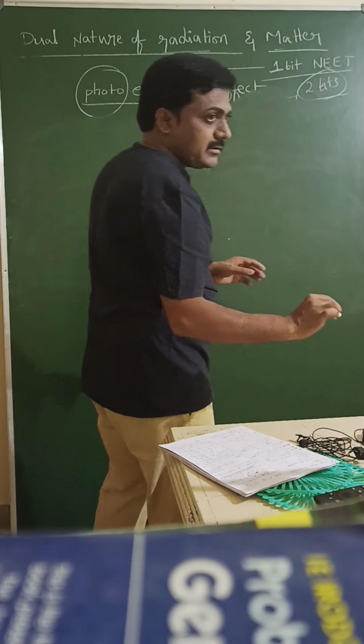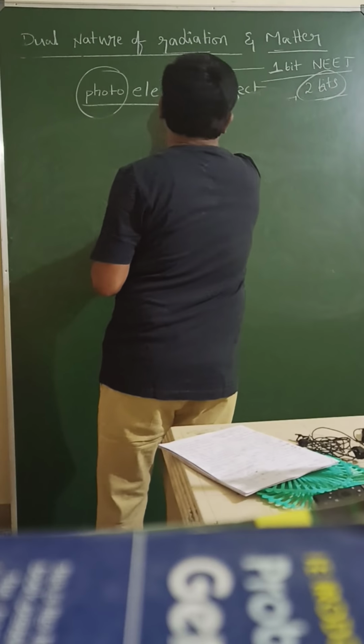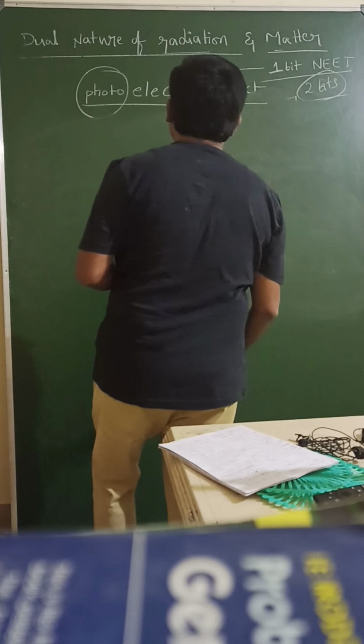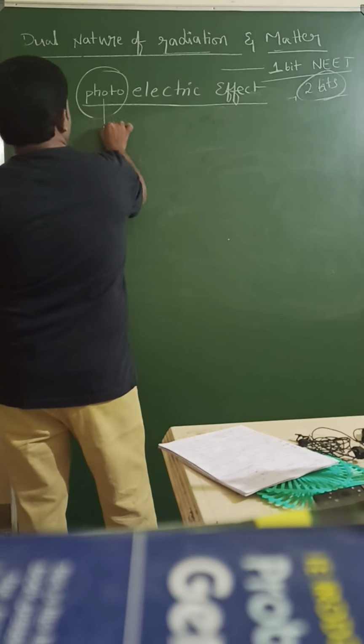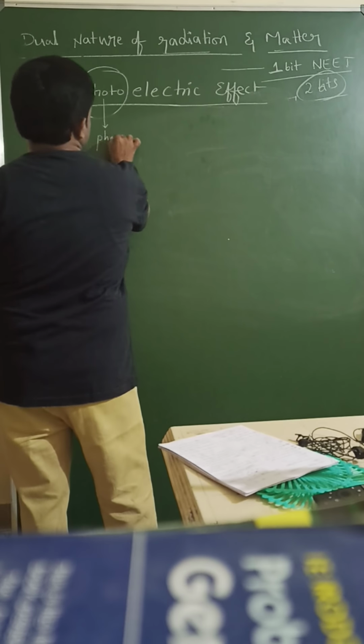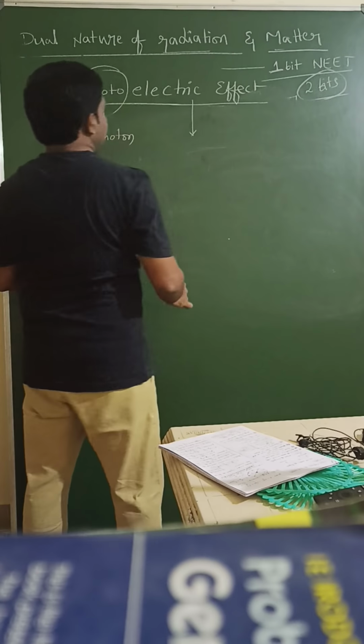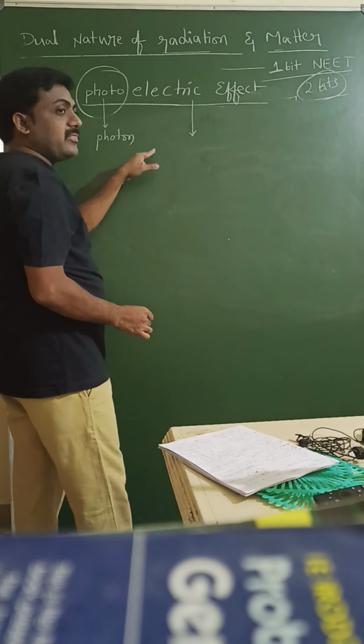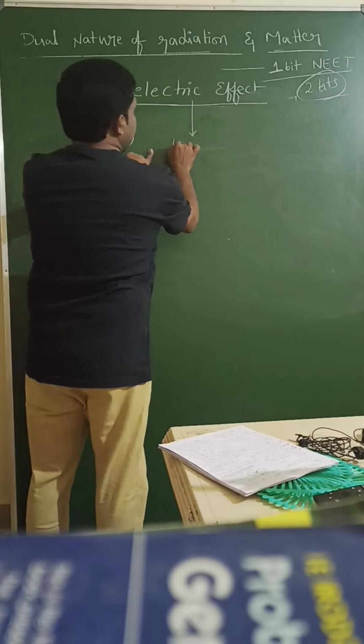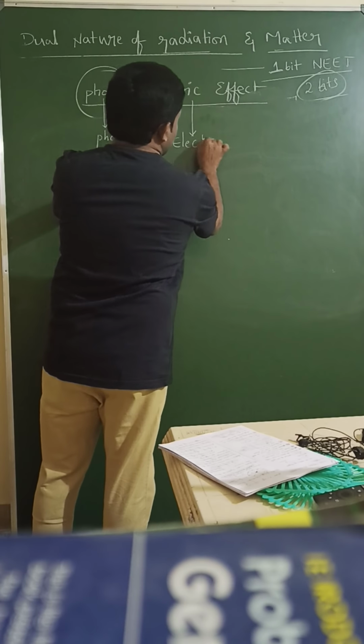First, I will start. What is the photoelectric effect? Here, photo means photon. Electric: when a photon is incident on the metal surface, then an electron is emitted from that metal.